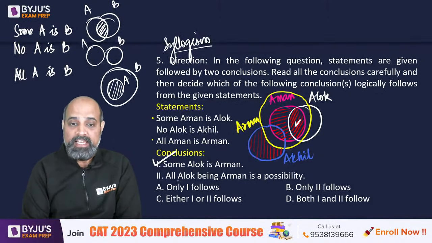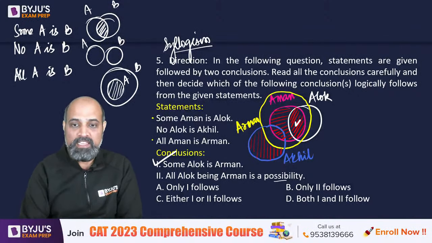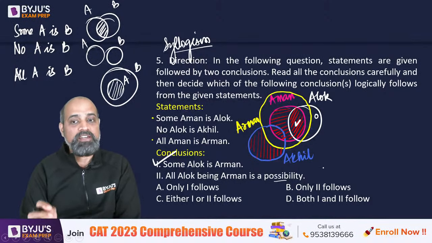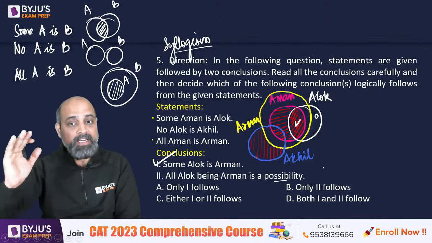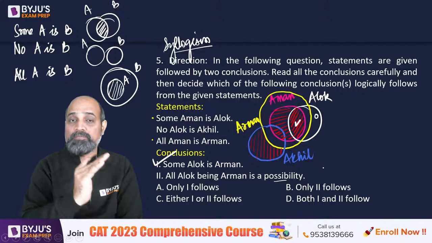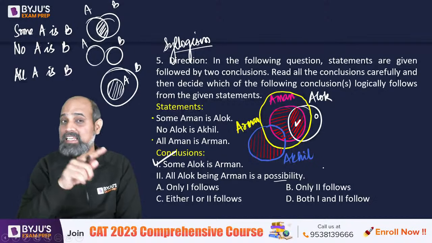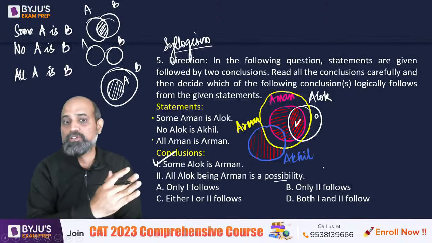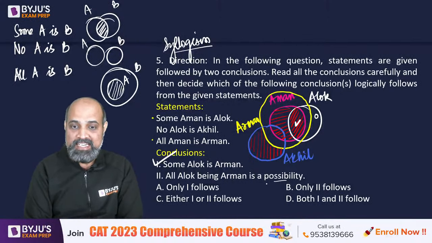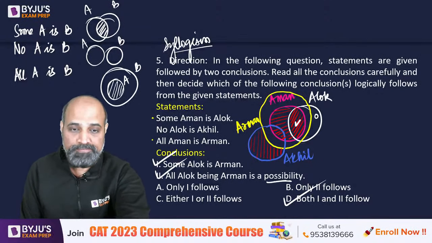Absolutely. Next, all Alok being Arman is a possibility. Since it says it's a possibility, it is telling us that all Alok is Arman. That means if this region becomes zero, then the white circle will get inside the yellow circle, isn't it? When the white circle gets inside the yellow circle, we will say that all Alok becomes Arman. Just like the pink circle is inside yellow, similarly the white circle will completely go inside yellow, right? So yes, it is a possibility. So the second will also follow. So delta becomes our answer.